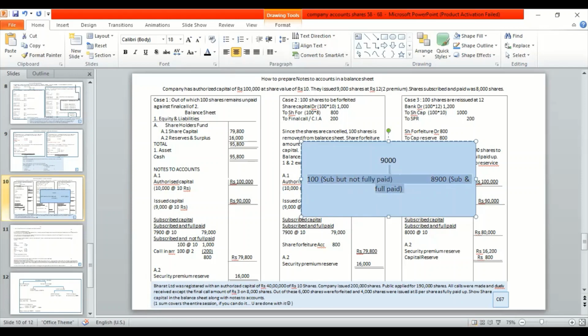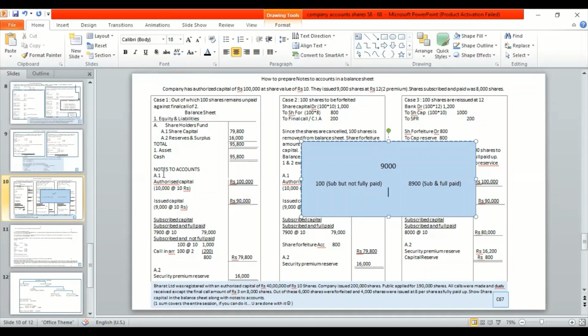This is how you have to differentiate the things. Once you do that, you will understand how to present it in the sum. So over here, once you differentiate this, you can simply write it over here.